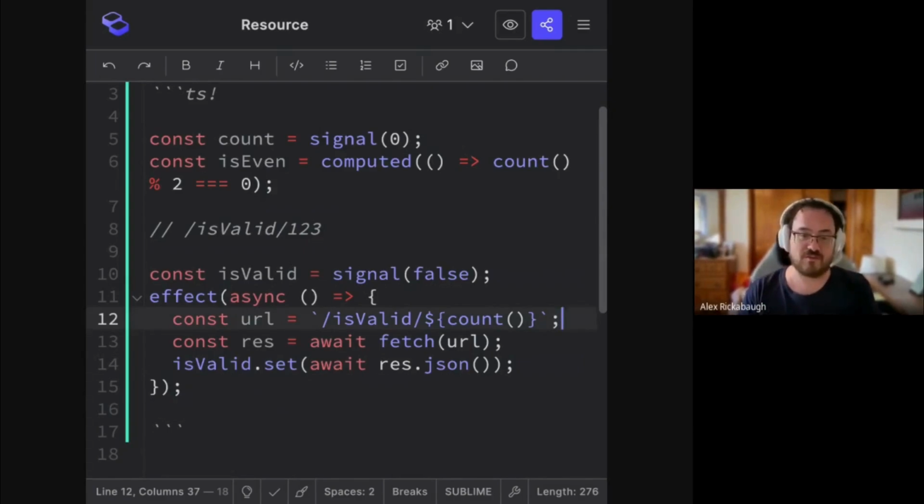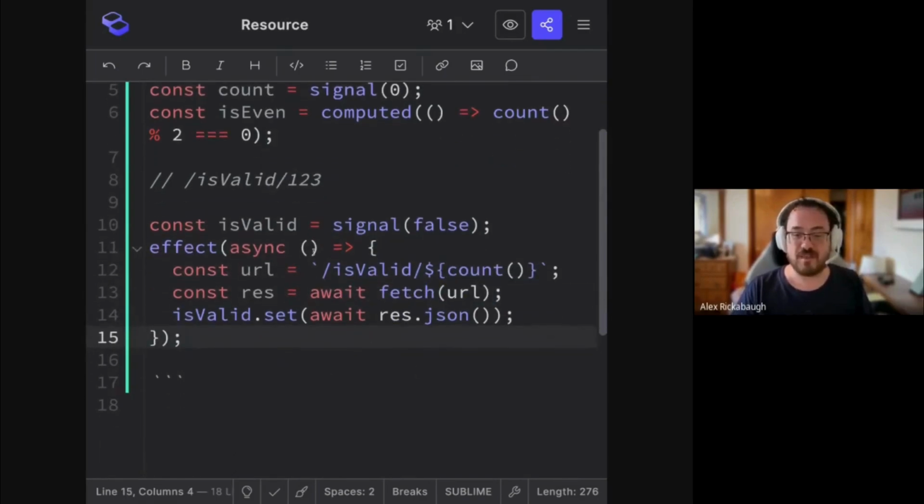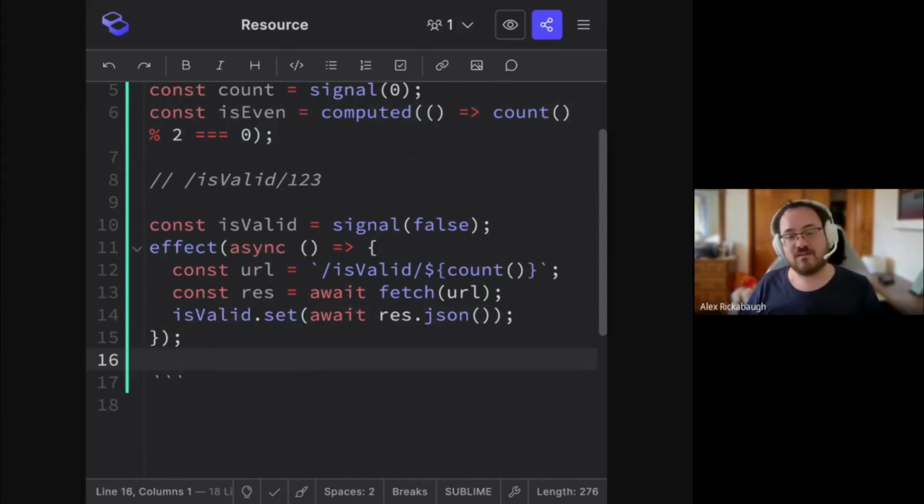One is, of course, that isValid will be returning whatever the previous value was until we get to the new value, until the network request completes. But more fundamentally, we're back in this land of describing how we want to go about doing the operation of fetching the next value, right? Whereas with isEven, we had this nice API to say these are how these things are related. Now we're back in well, here's how to manually propagate one thing to another. And we've lost that niceness of just declaring how the two things are related.